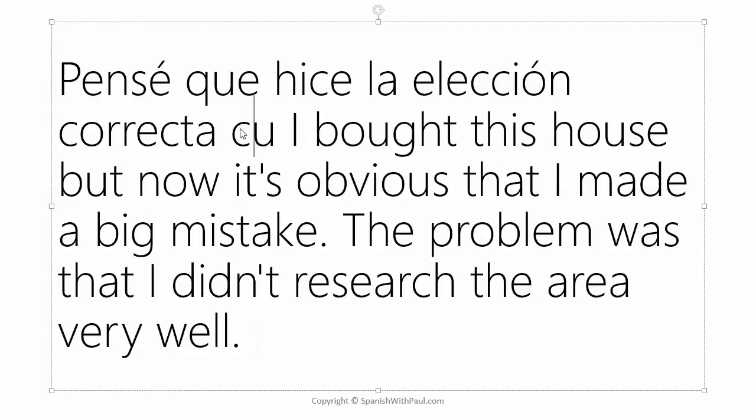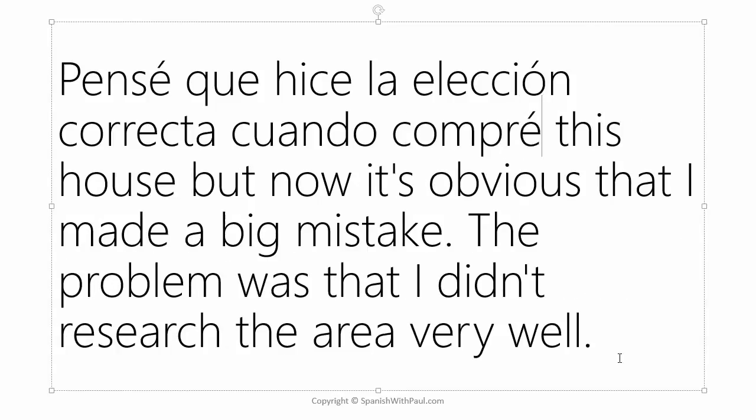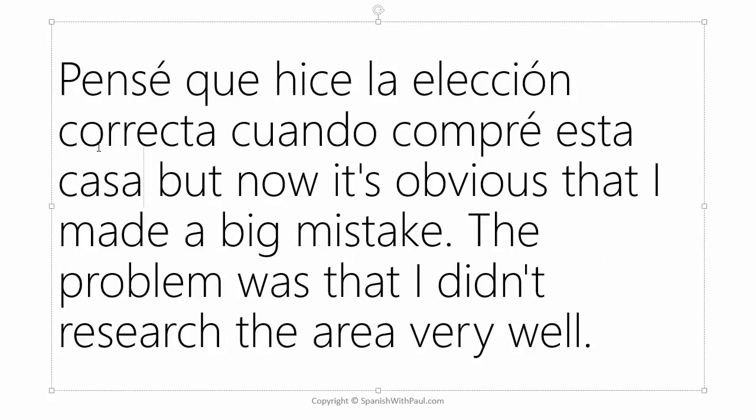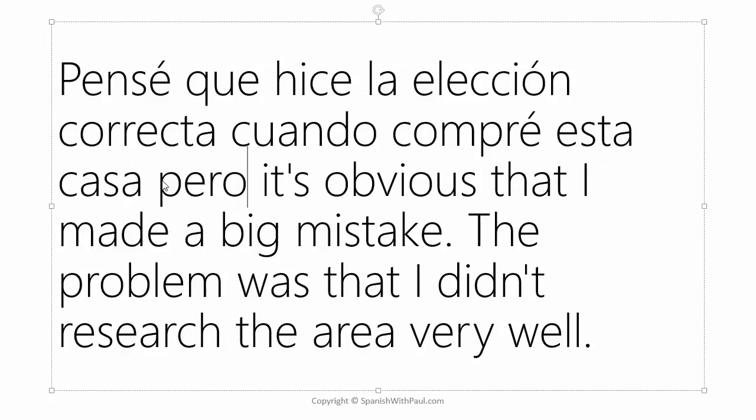When is cuando. Now we have another past tense to deal with. I bought. Well, the verb is comprar, and again, buying the house was just a single event, a completed event in the past, so it's going to be another dot past. It would be compré. And then this house would be esta casa. So far we have pensé que hice la elección correcta cuando compré esta casa. But now would be pero ahora.